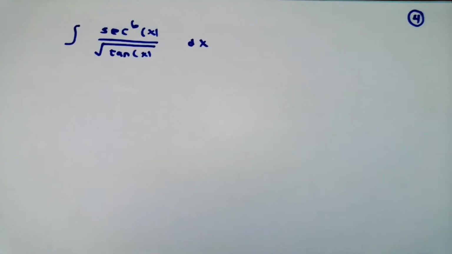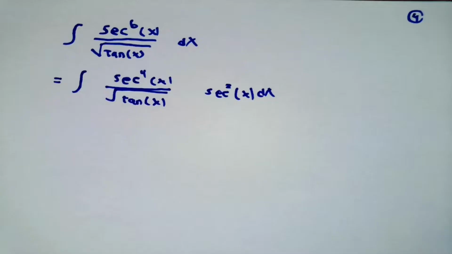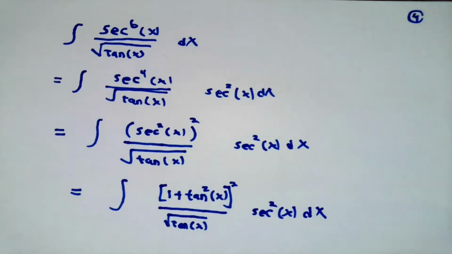This problem initially doesn't look very much like the ones we've been talking about, but it does have an even positive whole number power for the secant, so let's split two factors of secant off and see where that takes us. The fourth power of something is the square of the square of something, so I'll be able to write secant to the fourth as the square of secant squared, but secant squared is 1 plus tangent squared, and now you see we'll be in business. We've got something that only involves tangent multiplied by secant squared x dx.